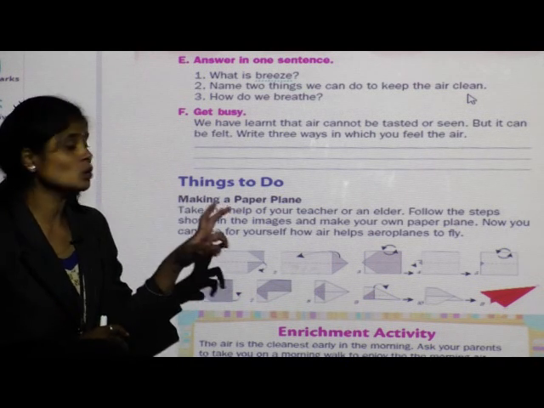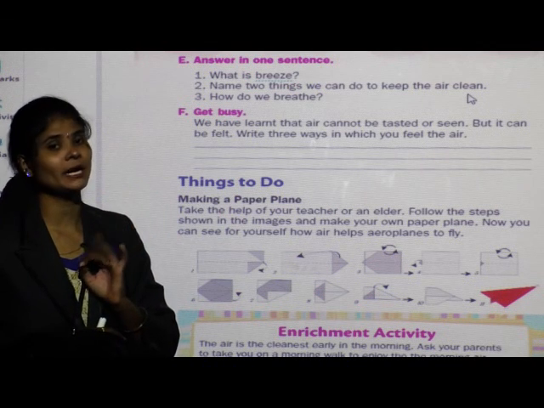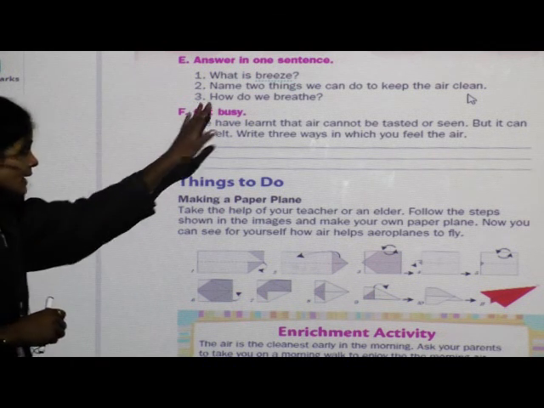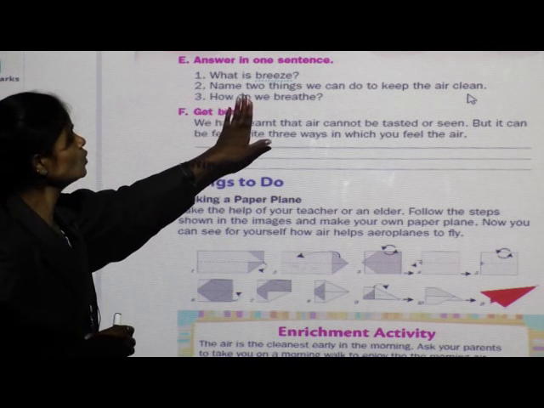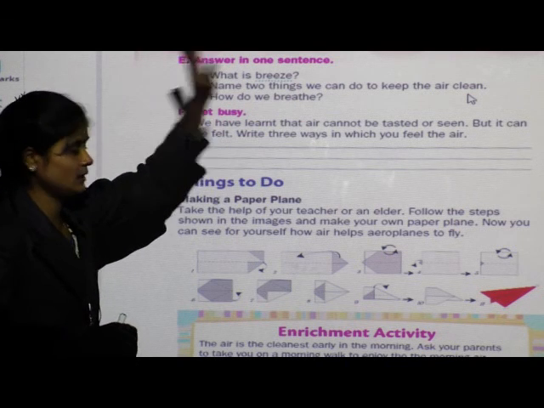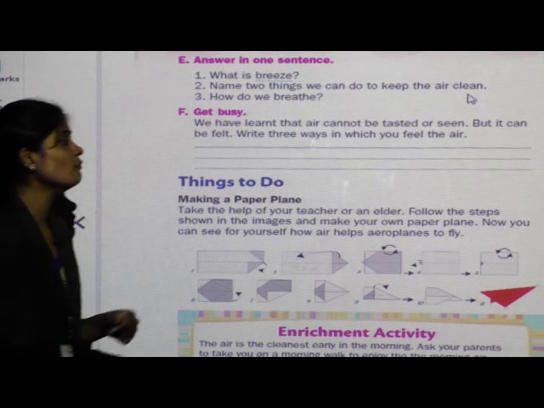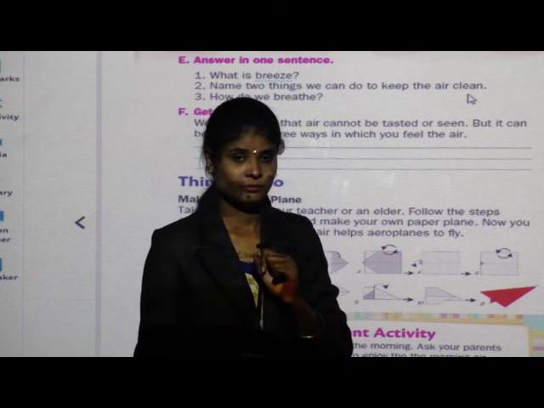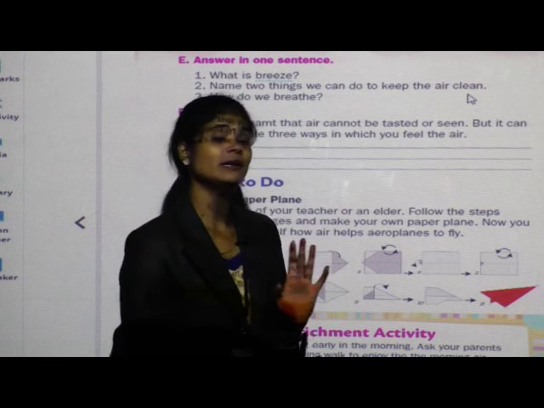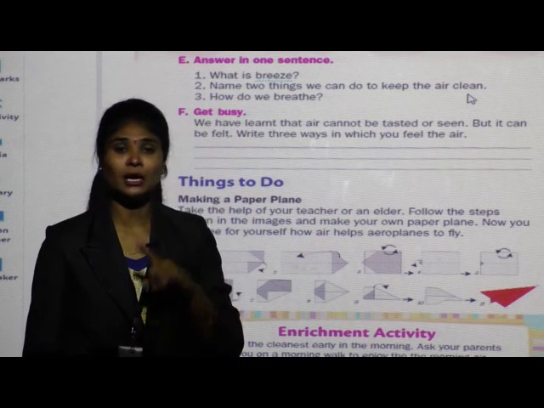Okay, these two things we can do to keep the air clean. Next, how do we breathe? Tell me, how do we breathe? Correct, we breathe through our nose. Got it? We breathe through our nose.